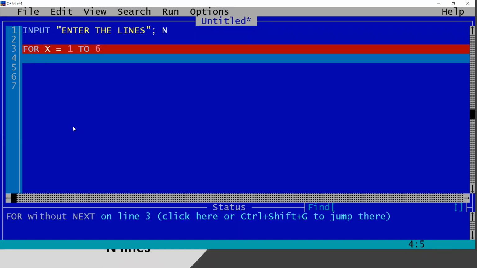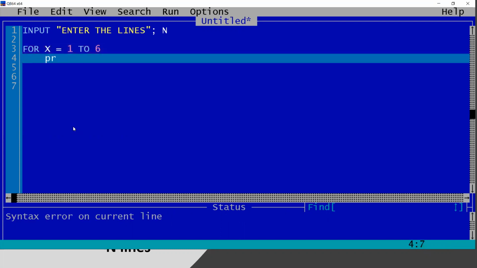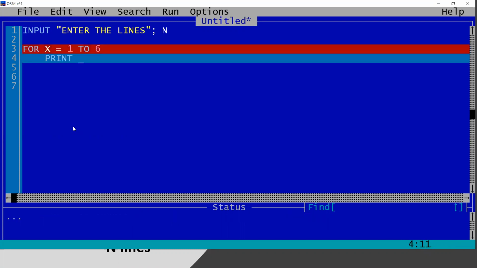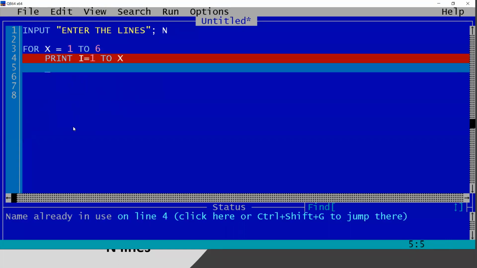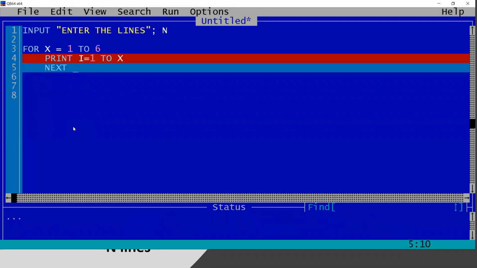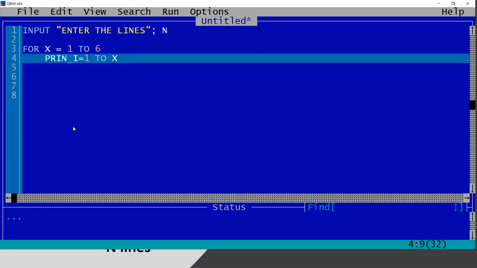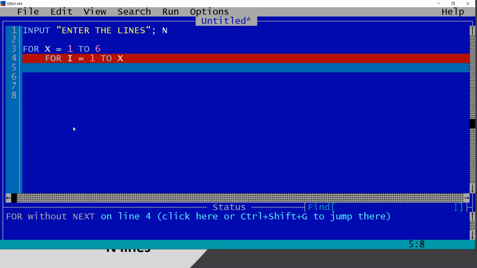So it will be 1 to 6 print, I equals 1 to X, so this is our last program anyhow. Sorry, I'm making some silly mistakes. Anyway, it will be for I 1 to X and print star. I'm going to print star anyhow.